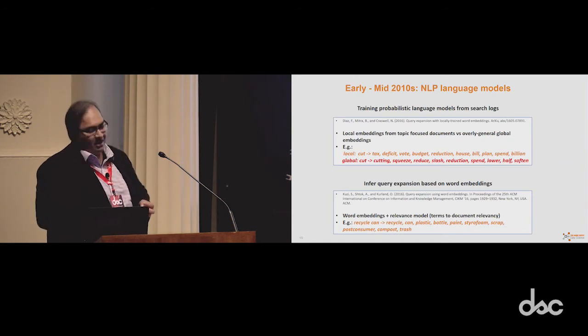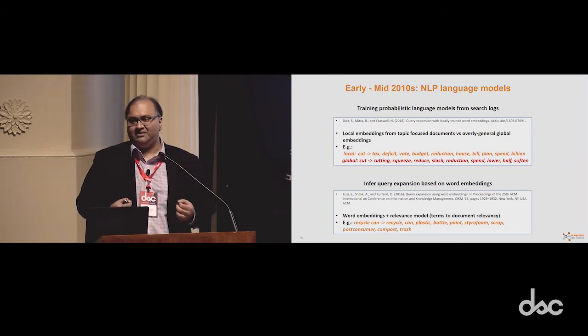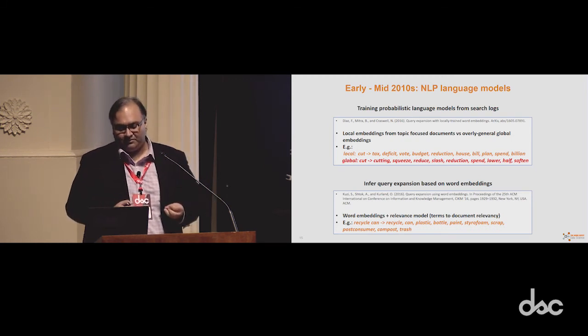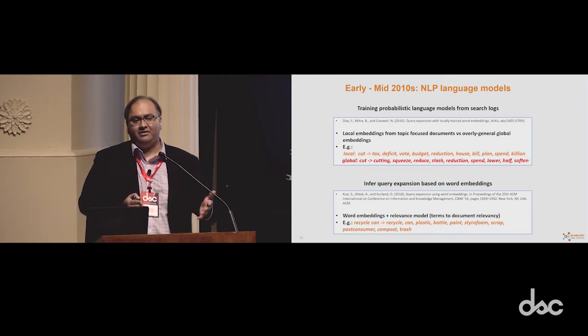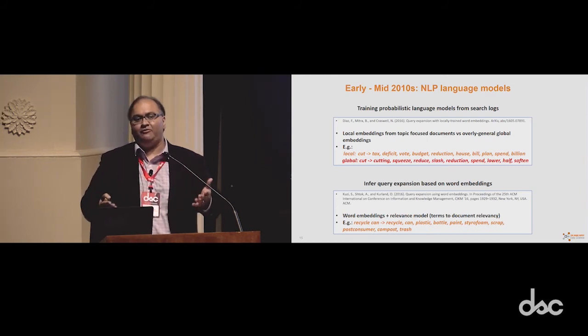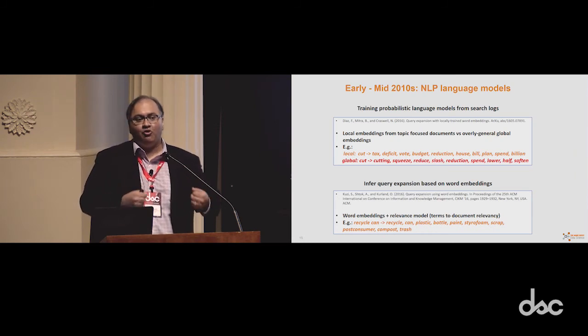Moving on to NLP language models. This is where we actually start talking about embeddings and word vectors. If you look at the first example, there's a difference between having these embeddings from the local space versus the global space. By that, I mean, if you take the example of Home Depot, we want to create these language models based on data from the home improvement domain,